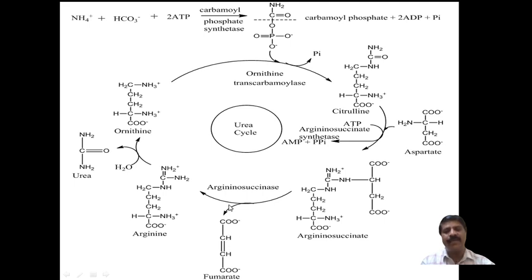It is cleaved, and during this the arginine is formed, and this arginine further undergoes hydrolysis to form urea and ornithine. This ornithine again combines with carbamoyl phosphate, and the cycle continues. This cycle is called the urea cycle, in which urea is the end product, and the urea is removed from the liver and kidney in the form of urine or wastewater.